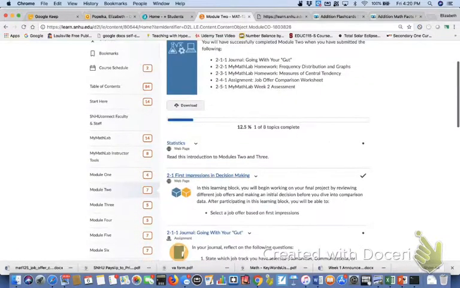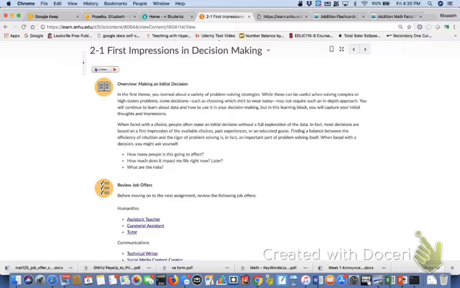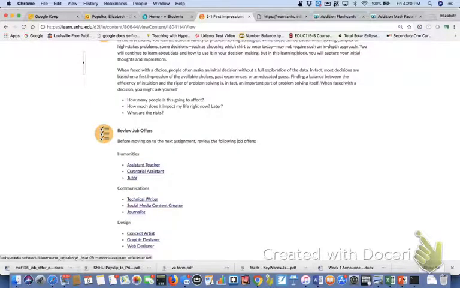So I'm going to go back, here where it says 2-1, first impressions and decision making. If you click on that, and after you read the content, you'll see here you have job offer letters. These are the tracks that they're actually asking you about in that journal assignment. So you've got a humanities track, communications track, and design track. You pick one of those 3 tracks, and then you will see that each track has 3 jobs associated with it. These are the fictional job offer letters.